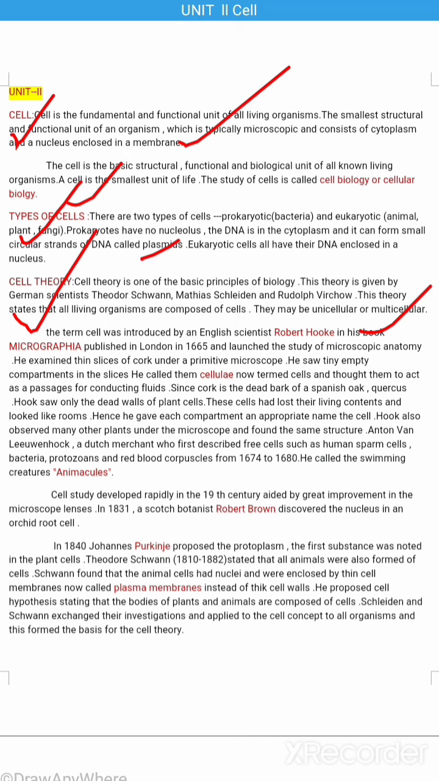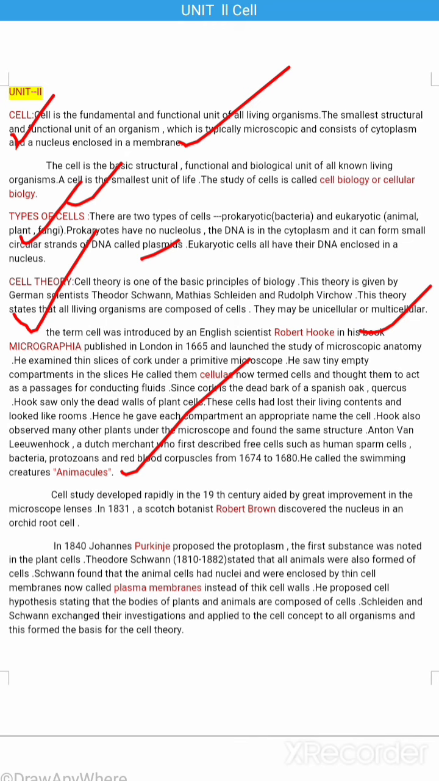Anton van Leeuwenhoek, a Dutch microscopist, first described free cells such as human sperm cells, bacteria, protozoans, and red blood corpuscles from 1674 to 1680. He called the swimming creatures animalcules.